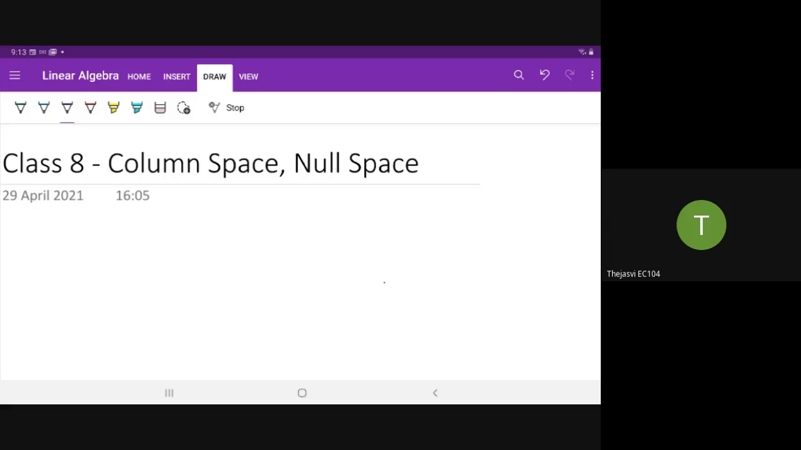Ma'am, it's not a valid subspace. What is the reason? The first rule is not satisfied, ma'am. When you add two triangular matrices, you don't get a triangular matrix, is it? If we add the negative triangular matrix, then we'll get the zero matrix, ma'am.